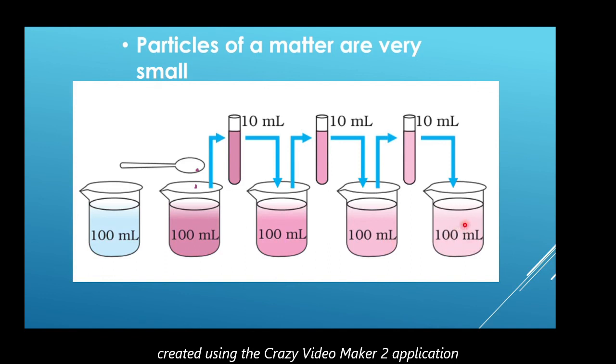So, this solution is very light. So, we can conclude that a small amount of potassium permanganate can color large amount of water. It has been observed that very small amount of potassium permanganate can color 1000 liter of water. So it is quite obvious that the particles of matter are very, very small, beyond our imagination.